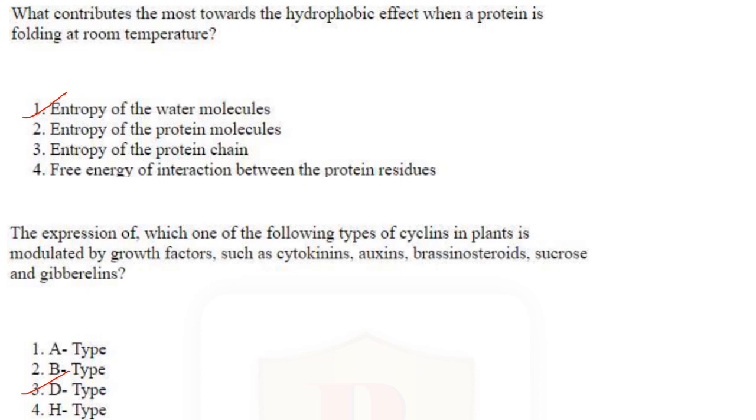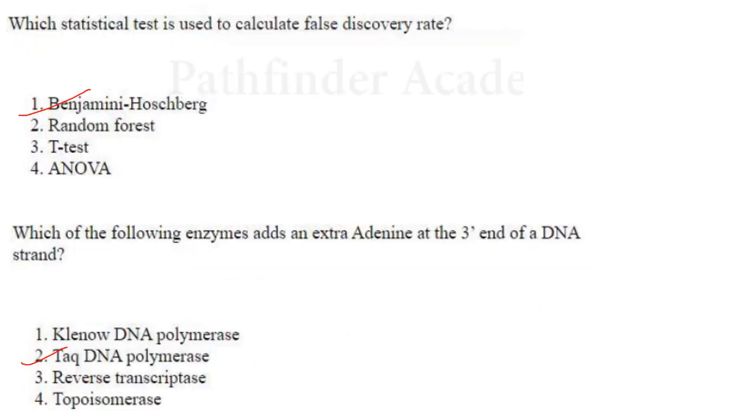Then next one. The expression of which of the following types of cyclins in plants is modulated by growth factors such as cytokinins, auxin, brassinosteroids, sucrose and gibberellins? So it is D type. Which statistical test is used to calculate false discovery rate? Benjamini-Hochberg. Answer is option 1.